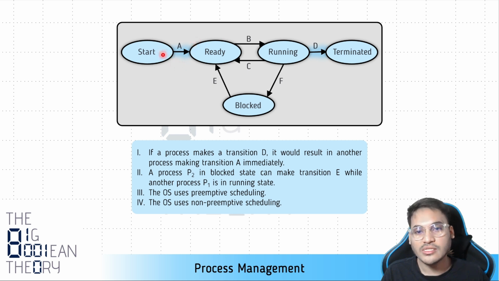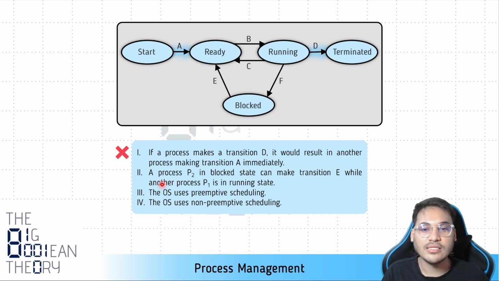Let's talk a bit about transition A. When does this happen? When a new process is being created, it goes from start to ready state. And here a new process is not being created. An old process is just finishing its execution. So this statement is false. Transition D does not imply A, because when a process finishes, there is no new process being created. But there are several processes in ready state which can be scheduled on the CPU. So the first statement is false. Then let's go over to the next statement.